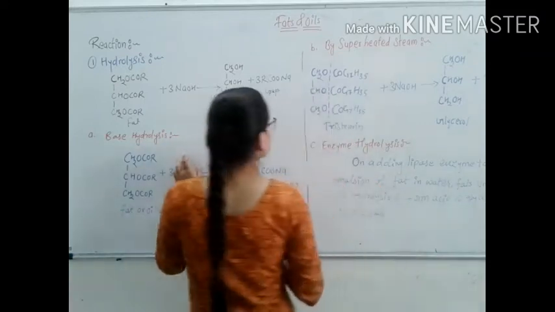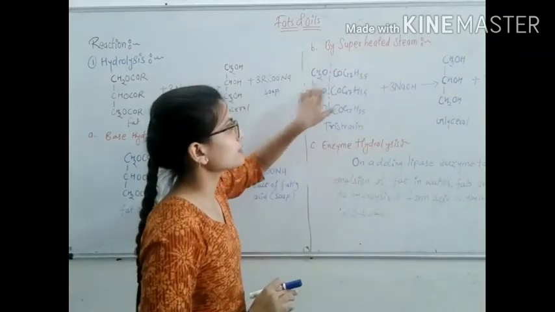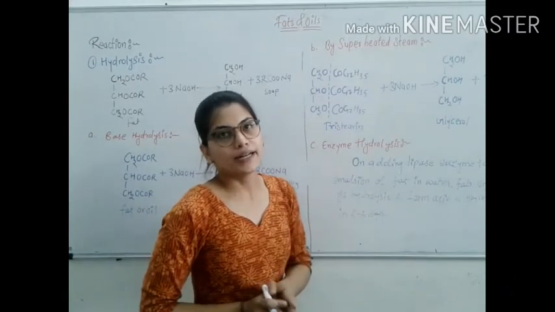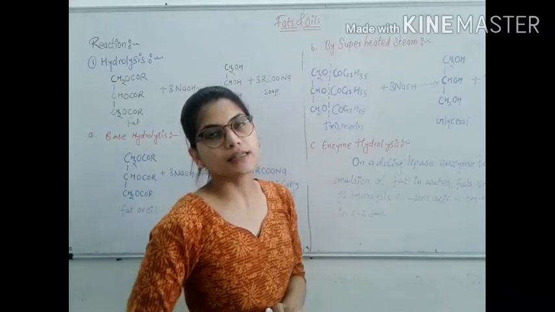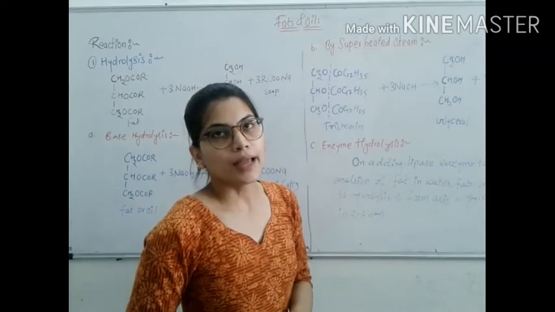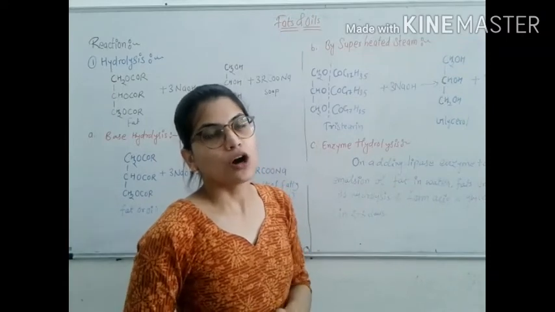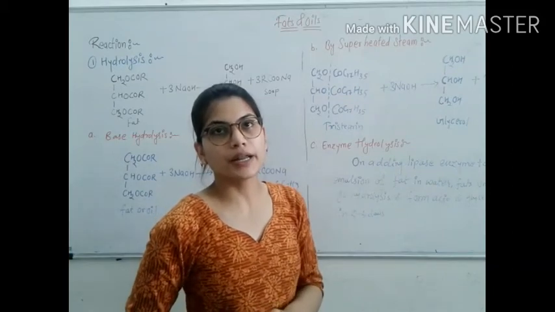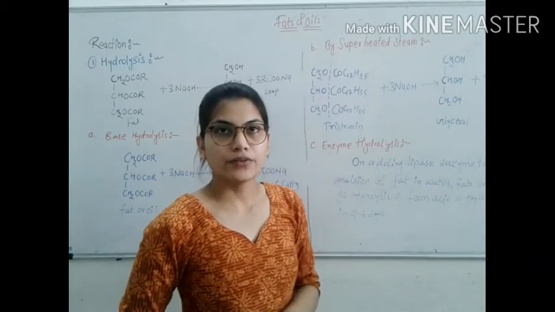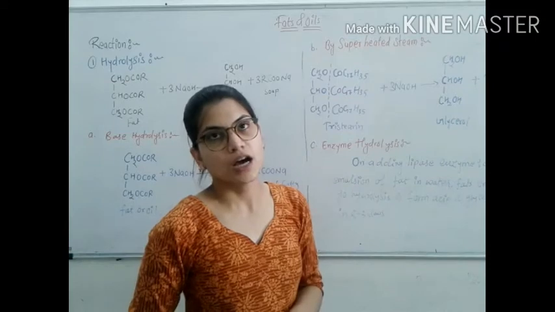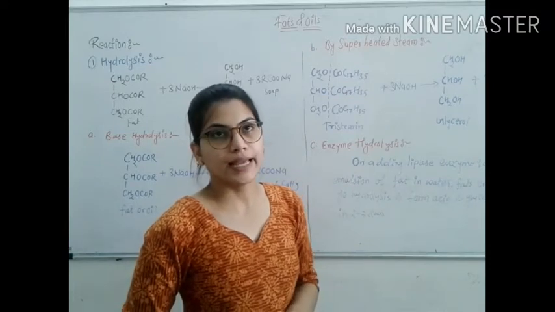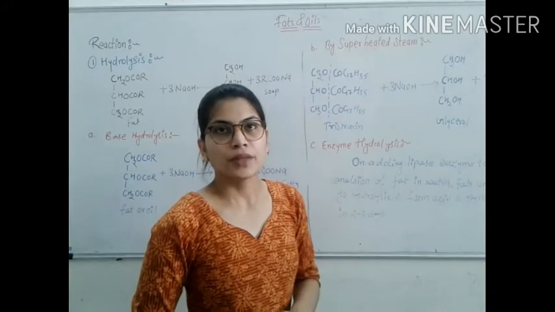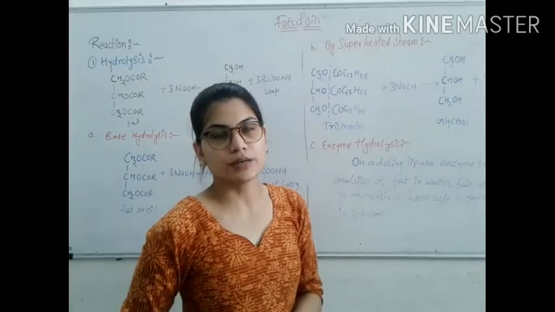The next reaction is by superheated steam. Fats and oil undergo hydrolysis in the presence of lime, zinc oxide or magnesium oxide at atmospheric pressure and at 170 degrees Celsius. On cooling, free fatty acid separates out along with some calcium, zinc or magnesium soap.